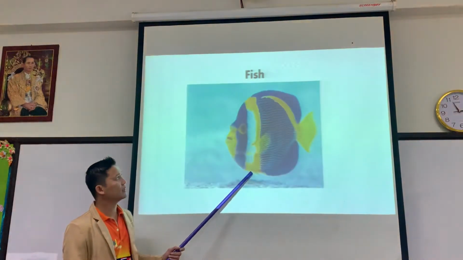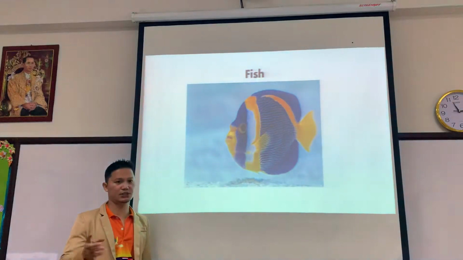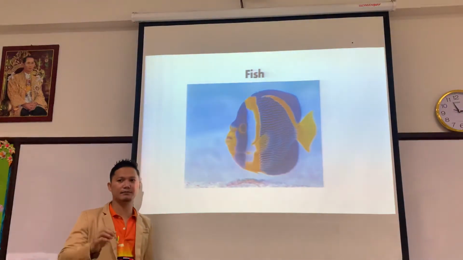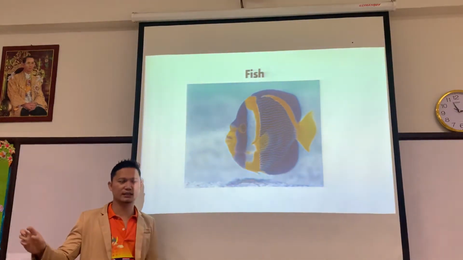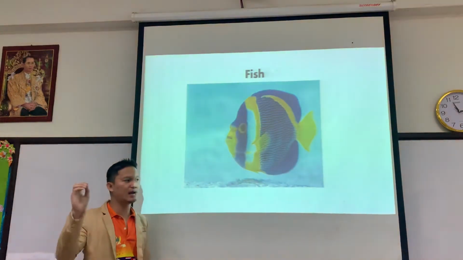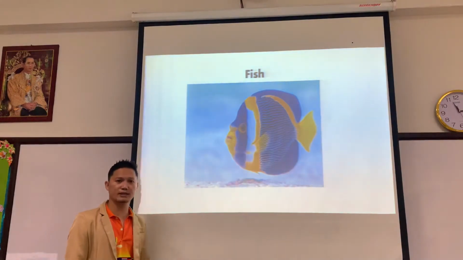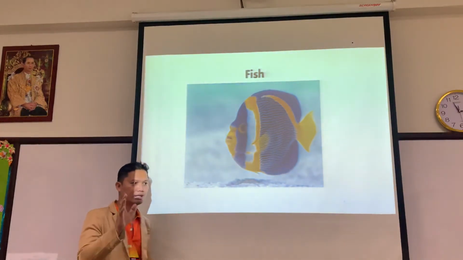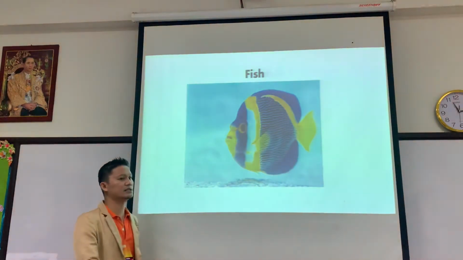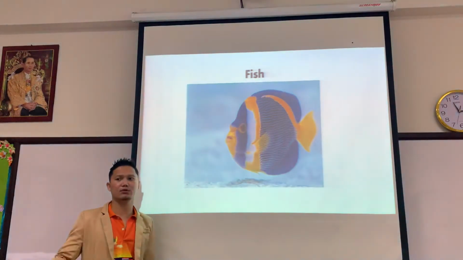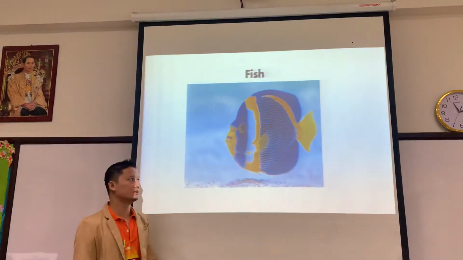Next, the fish. The fish cannot live on land. They have to live in the water. Some living things live in the water, and some live on land.